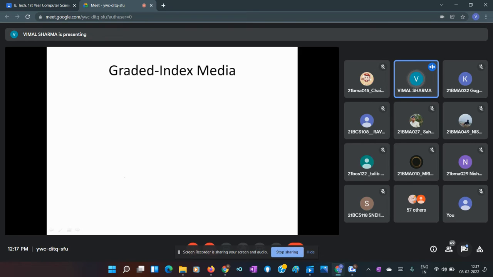Index is refractive index, and if a material medium has a uniform refractive index, there is no change in the refractive index of the medium. Suppose I have this glass slab; the refractive index of this remains the same throughout its length.